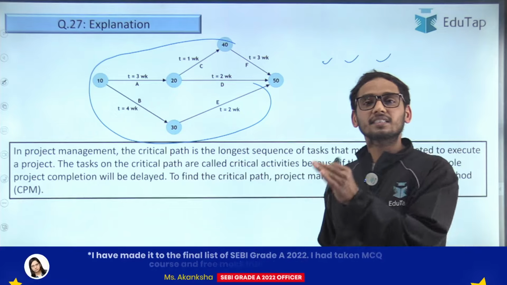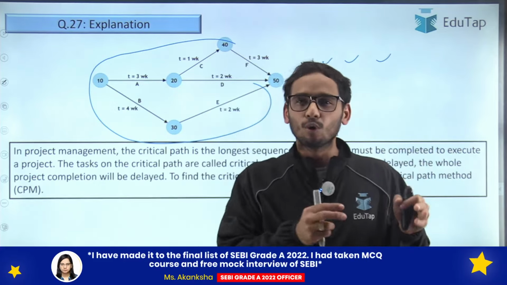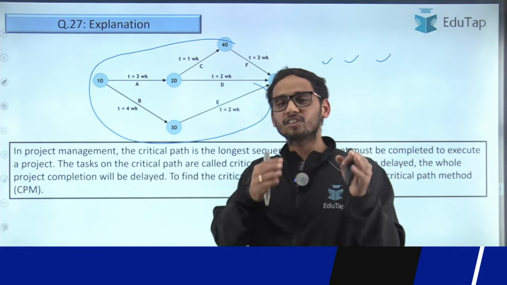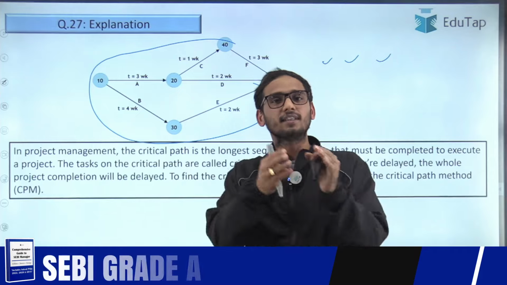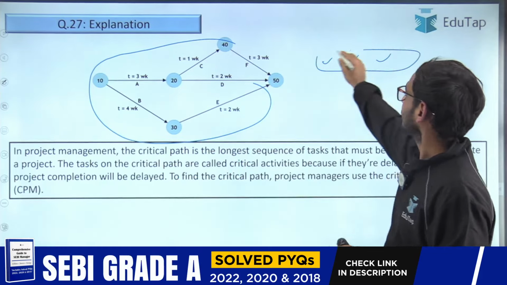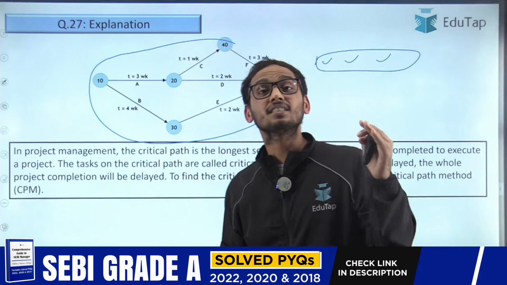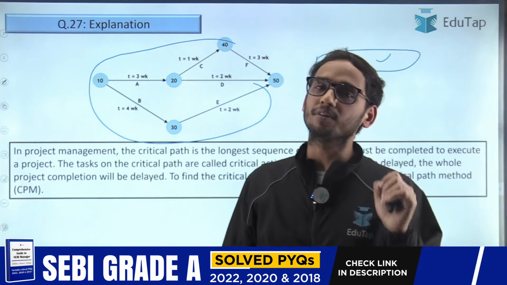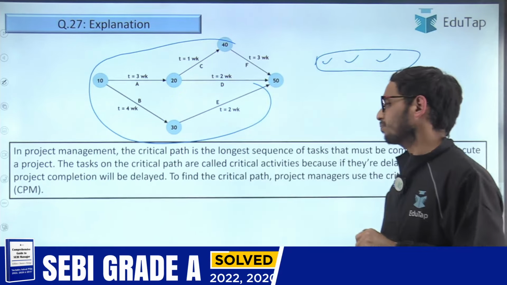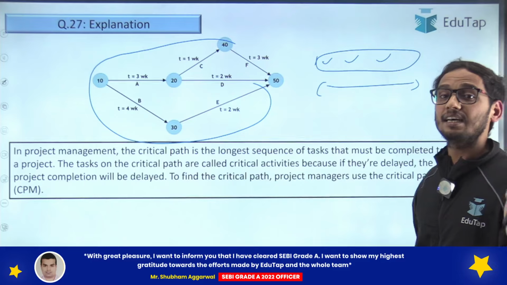And tasks are interdependent as well. So there needs to be a sequence in which this task should be performed first, then this task, then this task. So that's how the sequence is prepared, considering the interdependencies between the tasks as well, right? That's how the project manager decides the critical path.